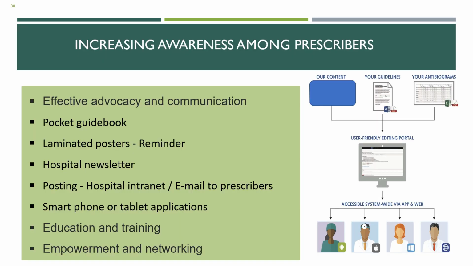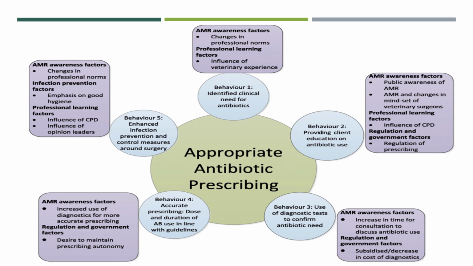Increasing awareness among prescribers is a necessary imperative. Effective tools include pocket guidebooks, laminated posters, newsletters, smartphone-based education, training, empowerment, and networking on antimicrobial resistance. AMS awareness factors need to be put in place. Similarly, infection control and professional learning factors need to be in place. Behavioral factors need to be emphasized. AMS awareness factors include changes in the professional norms. Behavioral factors like identifying the clinical need, providing clinical education, use of diagnostic tests, accurate prescribing, and enhanced infection control measures constitute the five components of the behavioral changes.